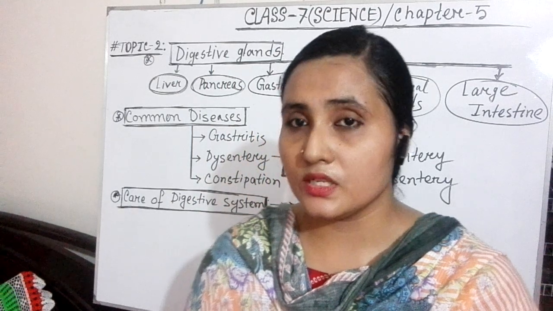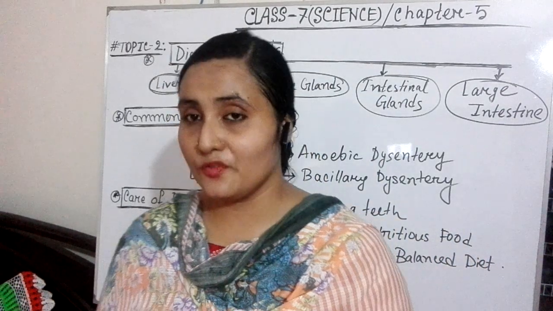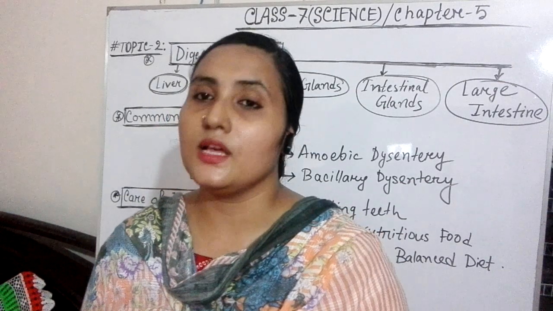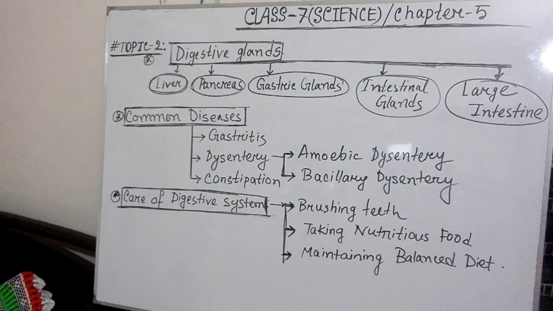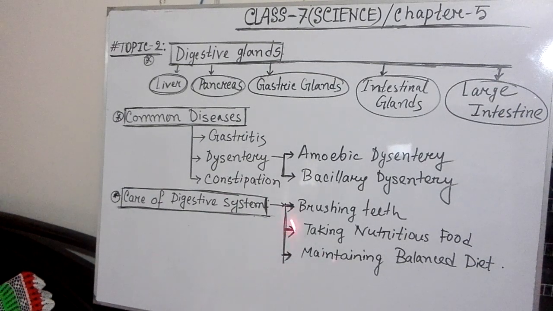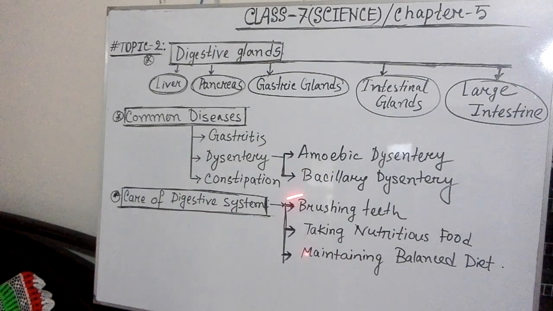And now we are going to discuss the caring system of our digestive organs. How can we take care of our digestive organs? Students, you can easily take care of your digestive system. Taking care of our digestive system mainly depends on our selection of food. If we select nutritious food and take hygienic food, we will not face any kind of digestive problem. There are so many activities we can do to make our digestive system regular, but I have mentioned here three which are main.